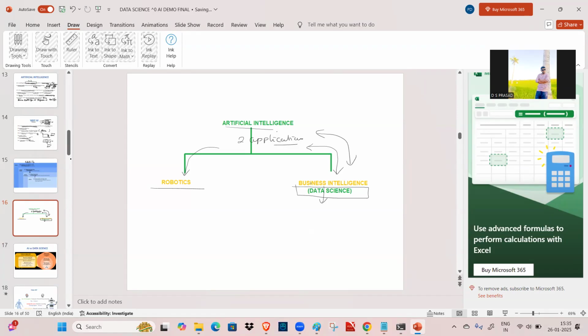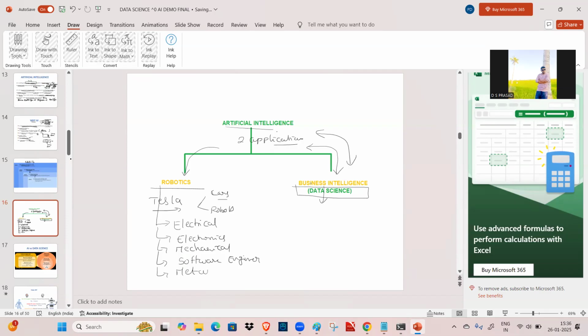But in robotics, the best example is Tesla. Tesla has driverless cars, and also recent Tesla robots. How did they design these driverless cars and robots? To design robotics, some engineering background is required. What are the different engineering backgrounds required to design robotics? Electrical engineering is required, electronics engineering is required, mechanical engineering is required, and also software engineering, like computer science engineering, and also metallurgy.